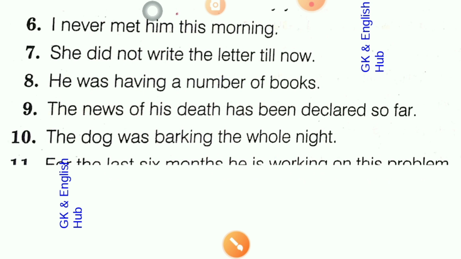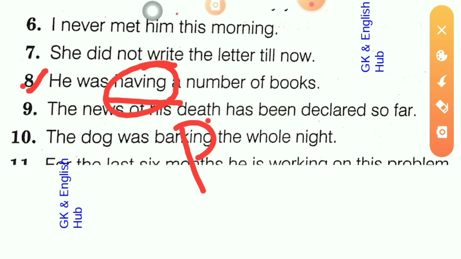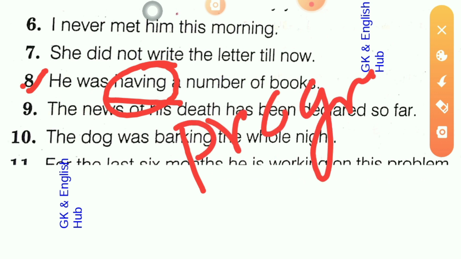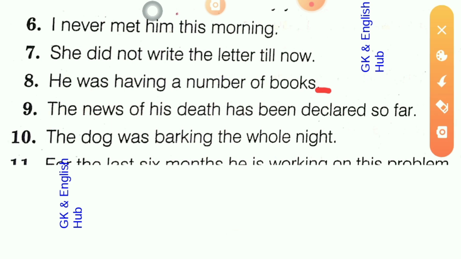These verbs are not used in progressive mood. So in this question, it is having, that gives a meaning of possession, and as I have told you, this have in the sense of possession does not take progressive form. So you may understand that it would not be in past continuous tense.